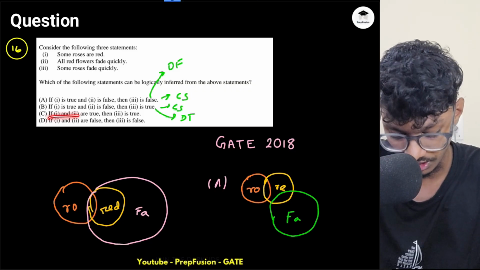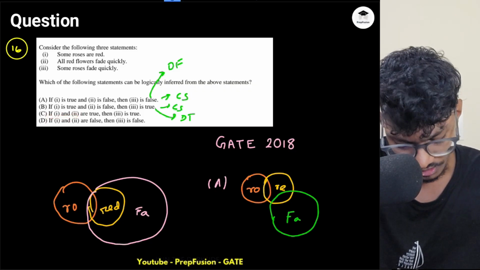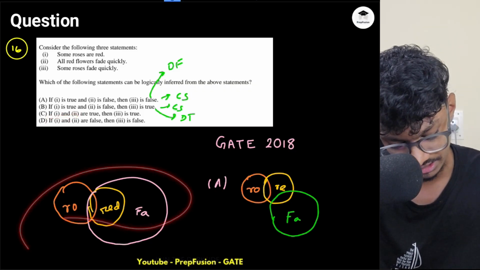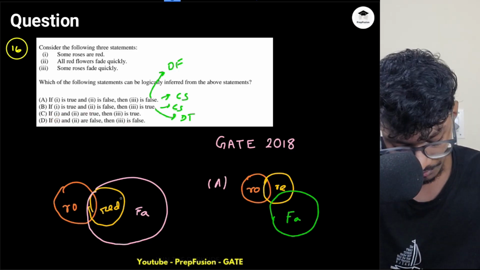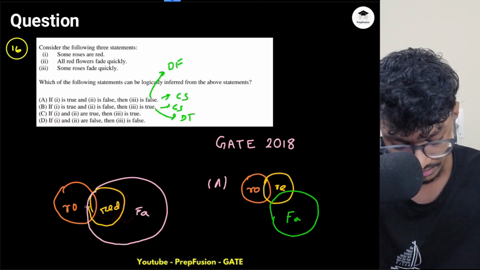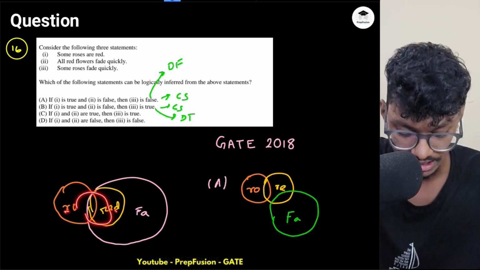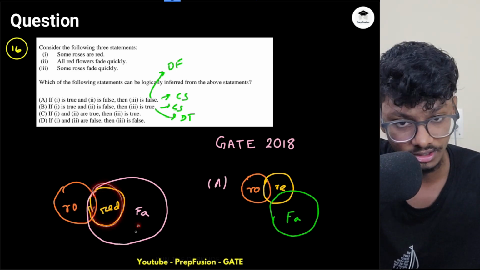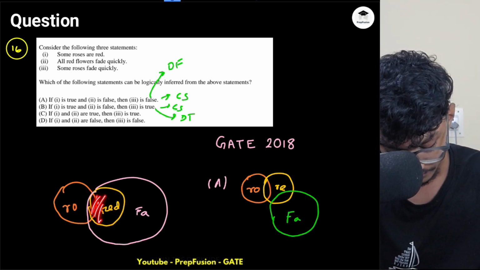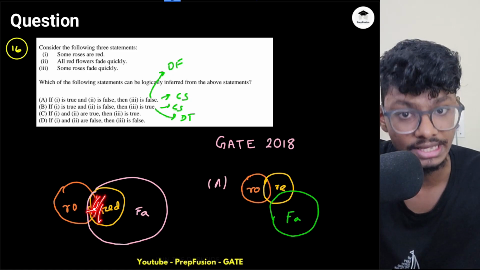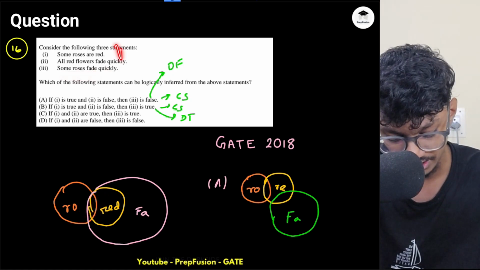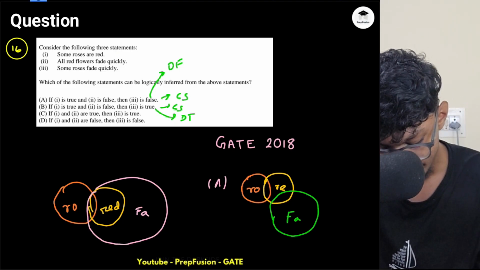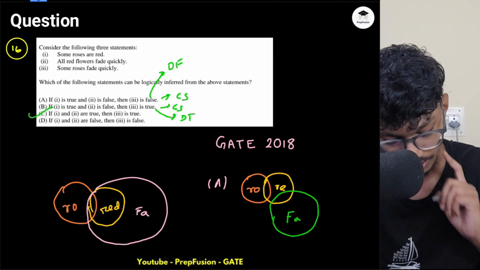Now let's do the third option, that is 1 and 2 are true. If 1 and 2 are true, the diagram will be something like this. If 1 is true and 2 is true, then 3 will be true, because all red will fade away quickly, and I know there is a common region between red and rose. I know all red are fade, so this is also fade. So there has to be some common region between fade and roses. So this statement is the conclusion of the above two statements. So obviously option C is definitely true.